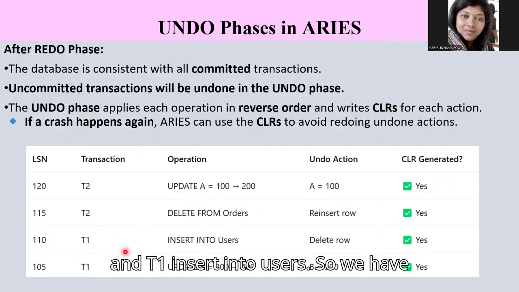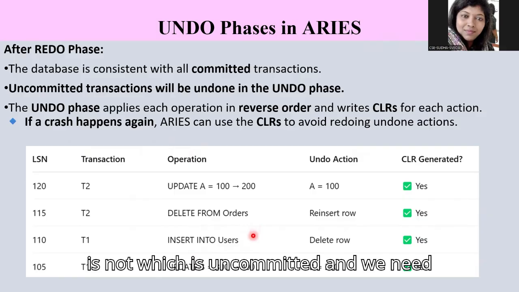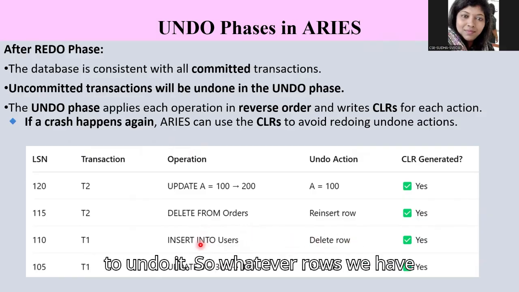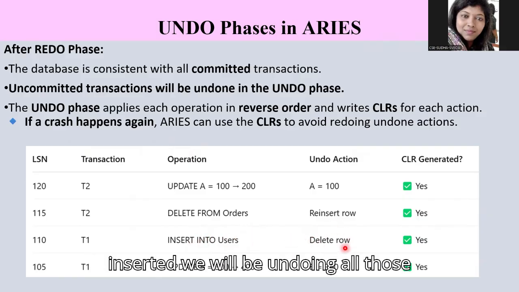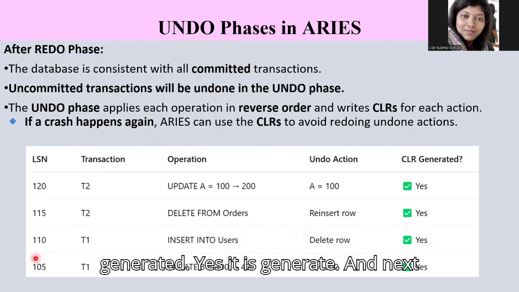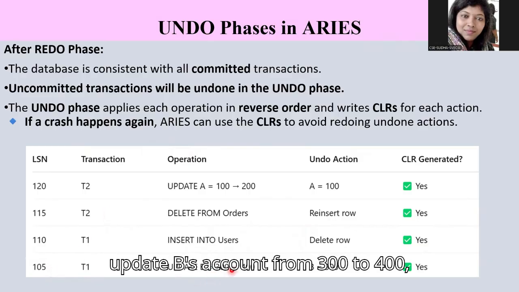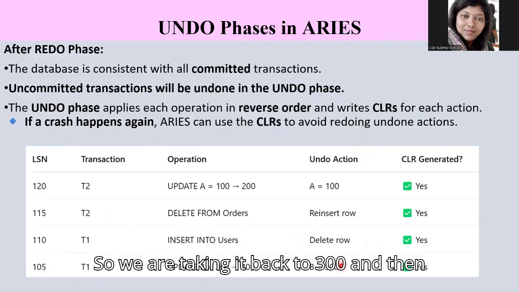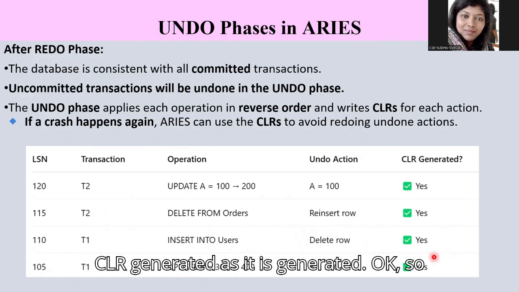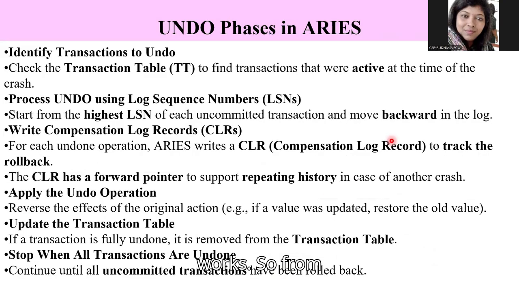Next is 110, T1, insert into users. We have inserted some data into users, which is uncommitted, and we need to undo it. Whatever rows we have inserted, we'll be undoing all those, deleting those rows. And the CLR is generated, yes. And next for 105, transaction T1, update B's account from 300 to 400. We are taking it back to 300, and then the CLR is generated. Yes, it is generated. So this is how the undo phase in ARIES works.